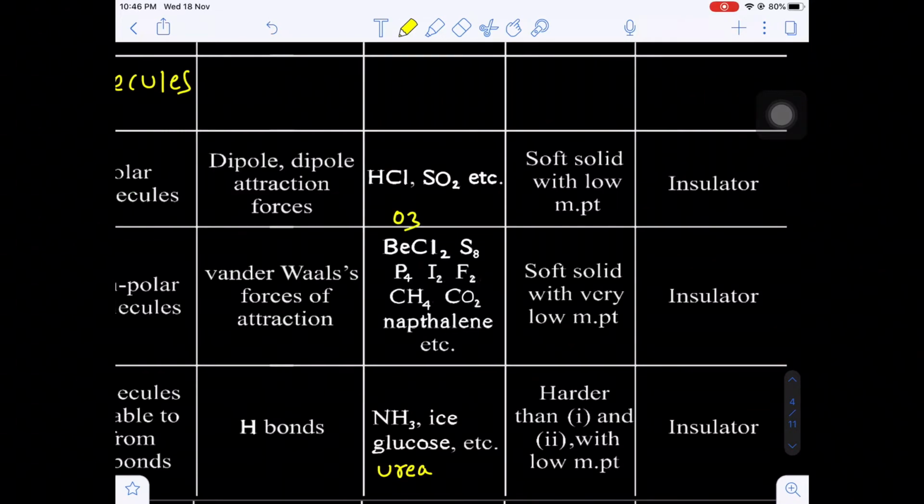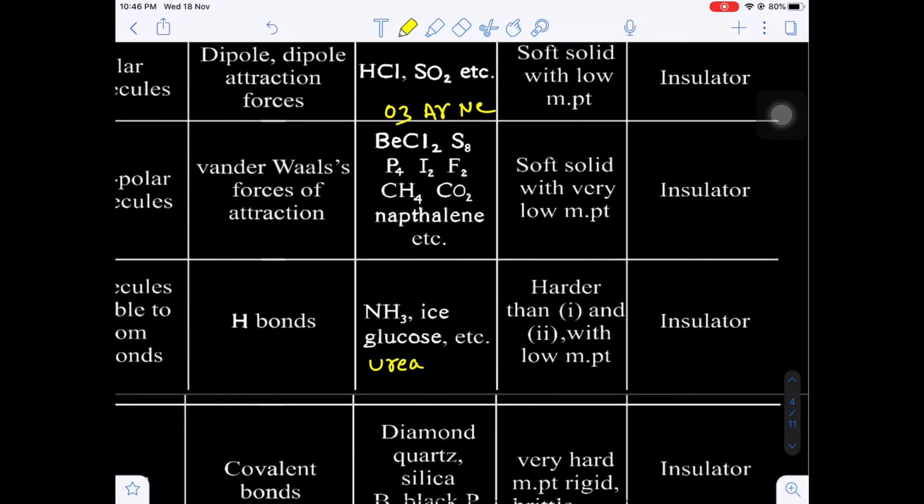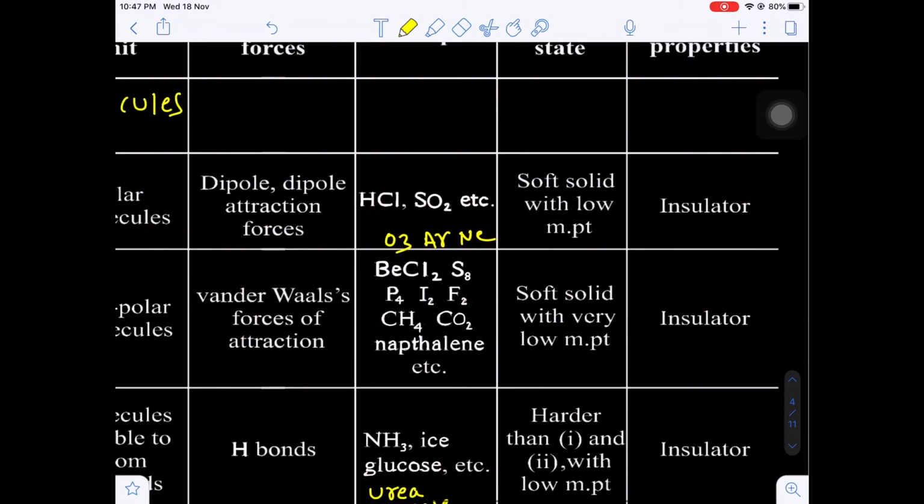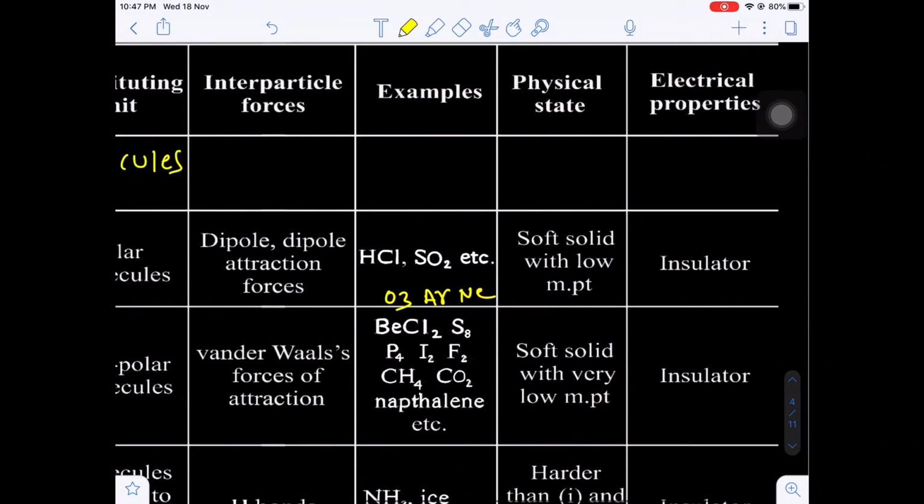Ozone, it is a molecular solid. Are you getting my point? That means you see argon, noble gases, neon, noble gases. Yes or no? Now come to hydrogen bonded crystalline solids. Examples: ammonia, ice, nothing but the solid state of water, glucose, urea, sucrose. You can write sucrose also. Examples.